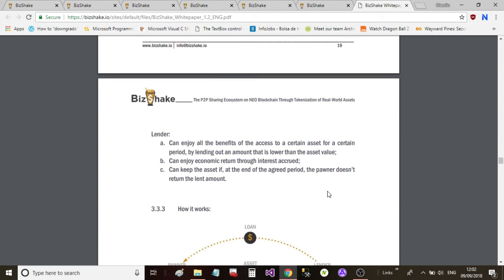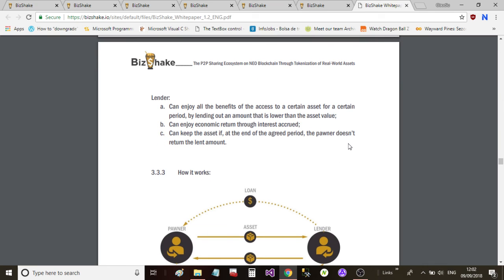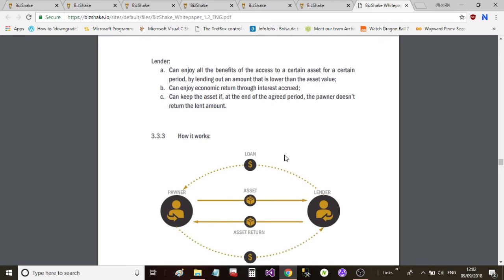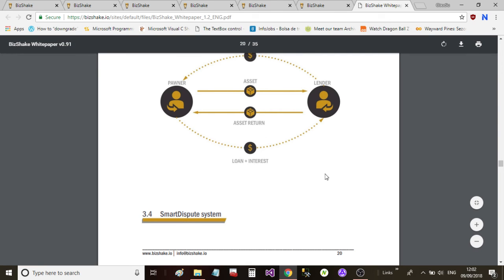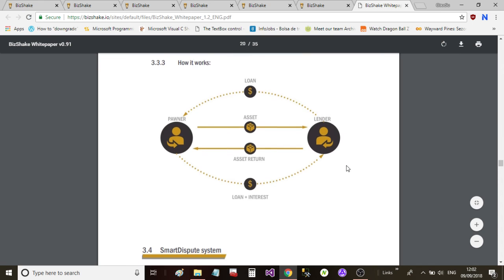and release a sentence to help the pawner get a fair amount of compensation. The lender can enjoy all the benefits of the access to a certain asset for a certain period by lending out an amount that is lower than the asset value and can enjoy economic return through interest accrued. They can also keep the asset if at the end of the agreed period the pawner doesn't return the lent amount. And here you can see an image of how it actually works. You've got the pawner on the left and the lender on the right. You've got the asset and the asset return going between them. And then you've got the interest as well here and the loan.